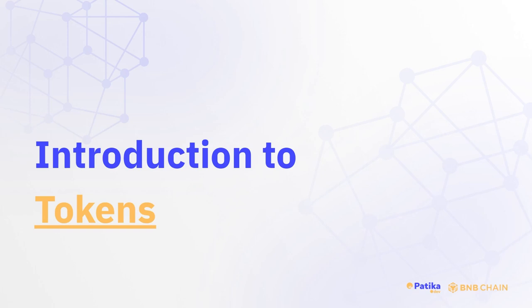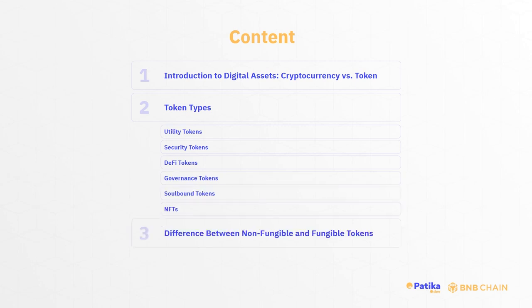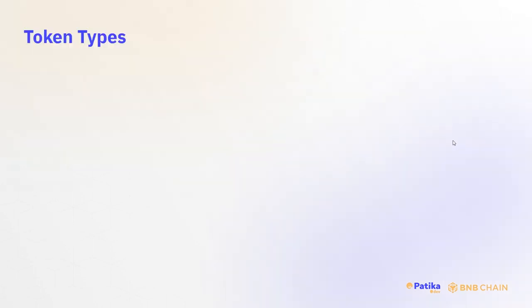Hi, in this video I'm going to talk about tokens. Our content is Introduction to Digital Assets, Cryptocurrency vs Tokens, Token Types. We'll see different types of tokens: utility tokens, security tokens, DeFi tokens, governance tokens, Soulbound tokens, and NFTs. Then we'll understand the difference between non-fungible and fungible tokens, and we'll also see token standards. So let us start with token types.